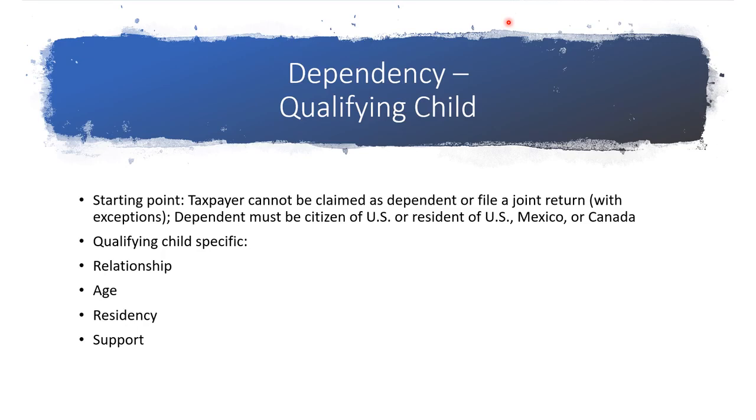Residency. Child must live with the taxpayer in the United States for more than half of the year. Support. The child must not have provided more than half of his or her own support for the year. The support test, again, for qualifying child. The child themselves must not have provided more than half of their own support for the year.